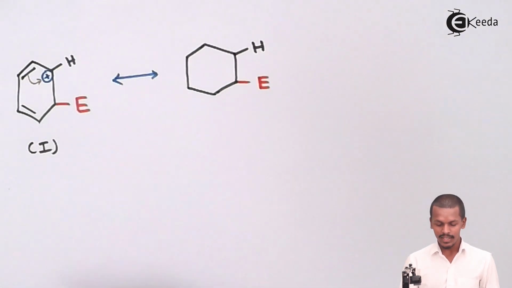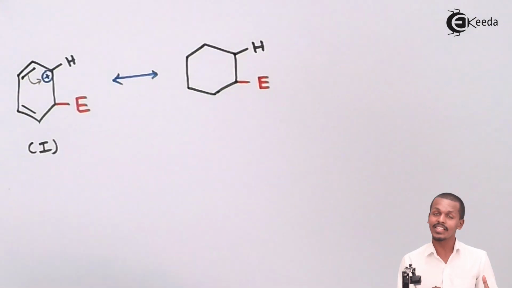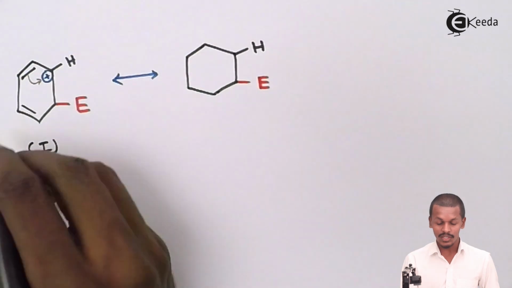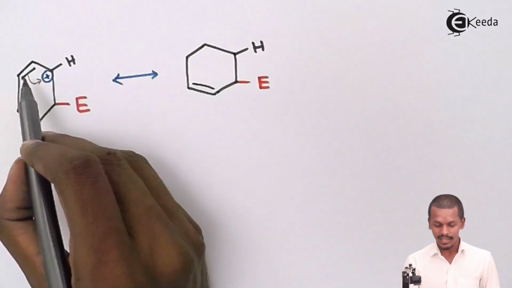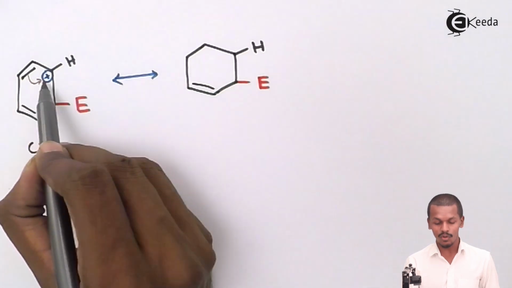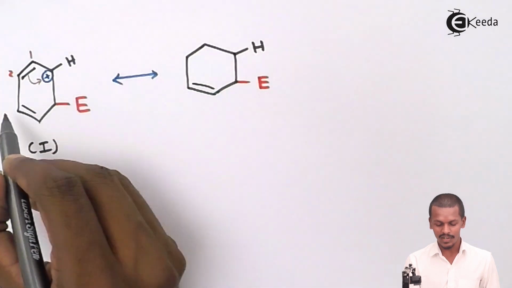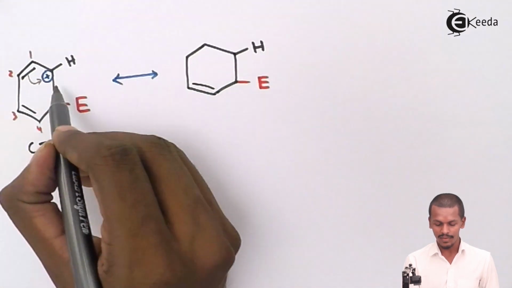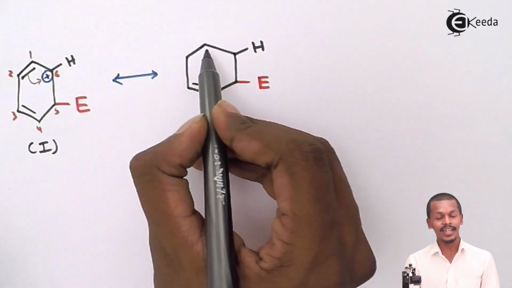So in this case, suppose the double bond would remain the same itself, because if this has not undergone the delocalization, it would be placed here itself. While here we could see that because of the double bond that has been shifted over this carbon atom, let me number the carbons 1, 2, just for an instant, 3, 4, 5, 6. So now the double bond can be written between carbon number 1 and carbon number 6.